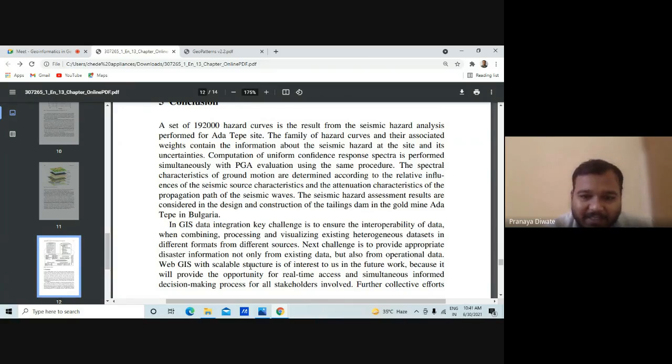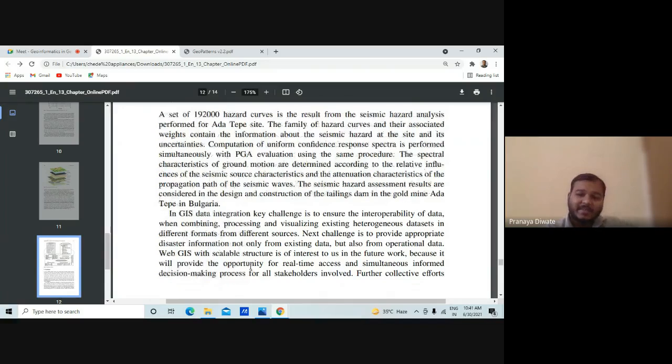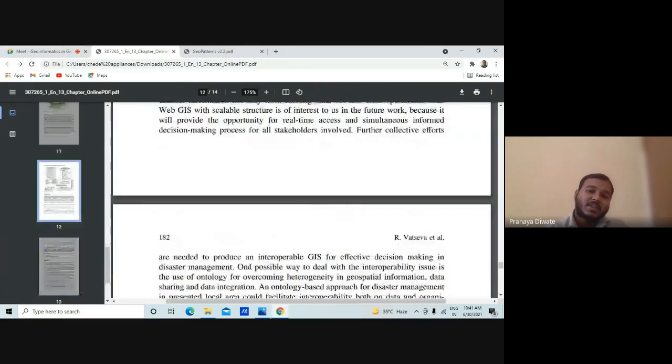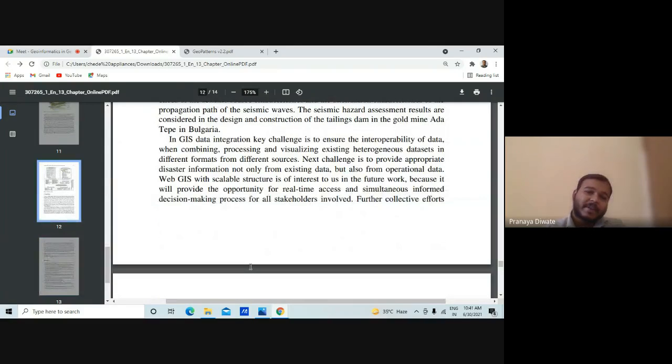So GIS data integration is key, and it is very useful to ensure the interpretability of data when combining, processing and visualizing existing homogeneous data sets in different formats from different sources.